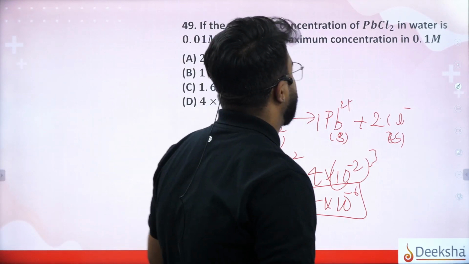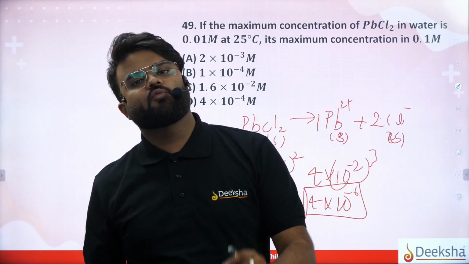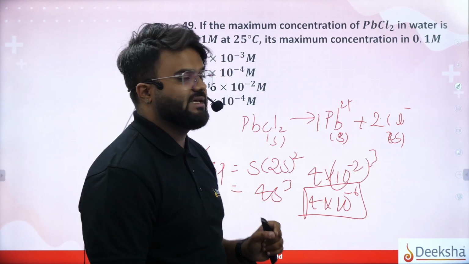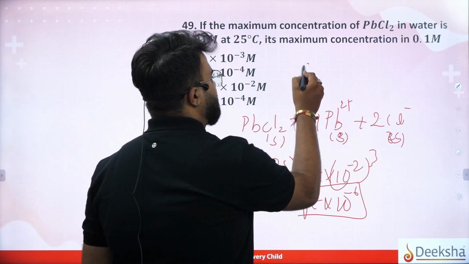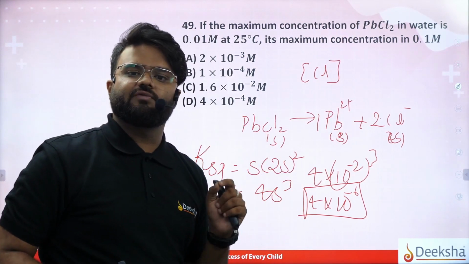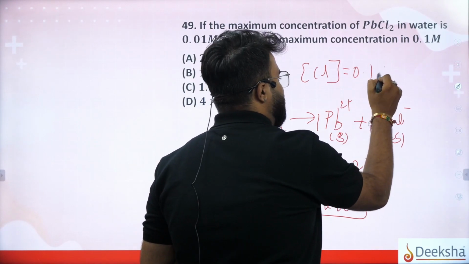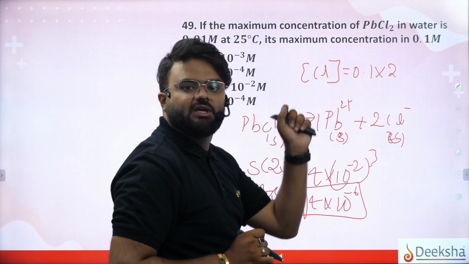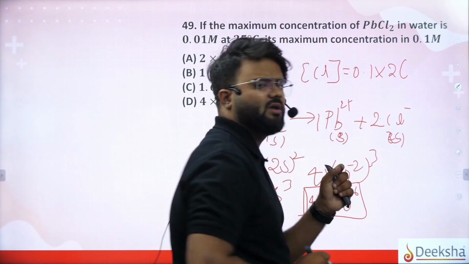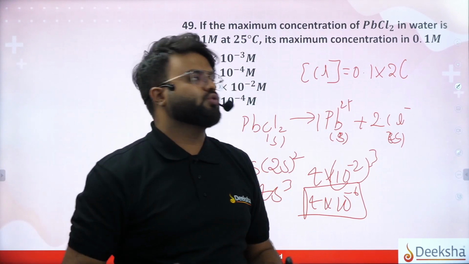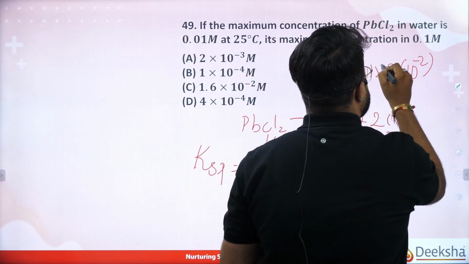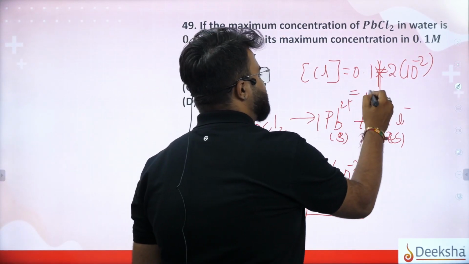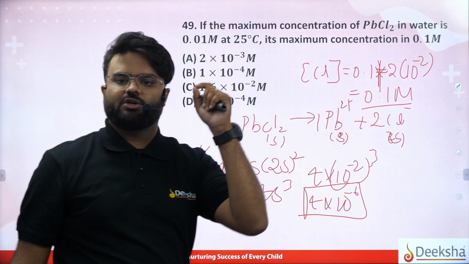Now in 0.1 molar NaCl, they are asking, NaCl ಏನಾಗತ್ತಂದ್ರೆ concentration of Cl will be what? Concentration of Cl will be 0.1 into ಎಷ್ಟಿದೆ? 2 into molarity is 0.1. So 2 into ಎಷ್ಟಾಗ್ತಿದೆ? So how much it is? 10 to the power of minus 2. So this will be plus. So 0.1 into 10 to the power of minus 2 andre is nothing but your 0.1 molar. So we are getting 0.1 molar.